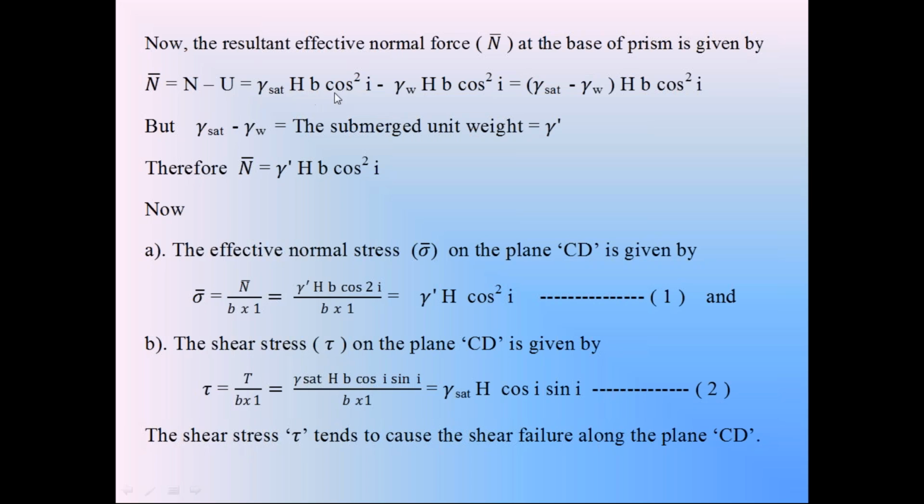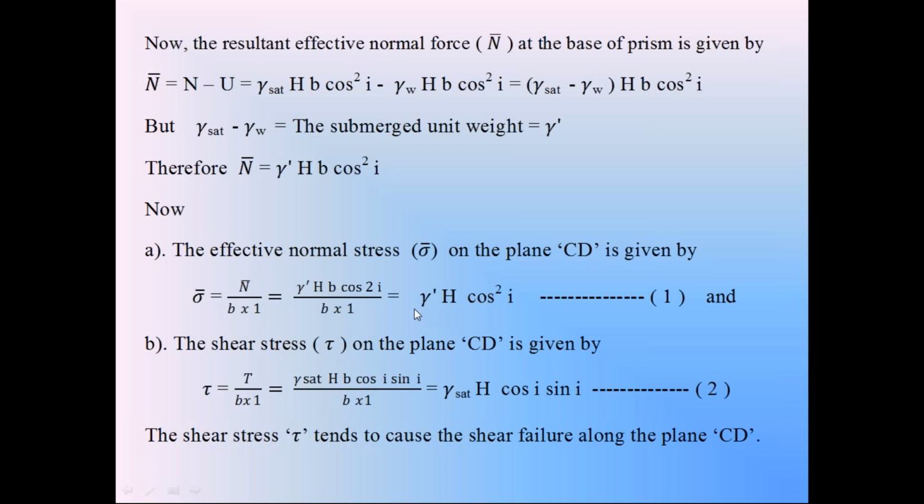N is gamma saturation H B cos square I, minus U, gamma W into H B cos square I. Take this H B cos square I common in both terms. So it is H B cos square I into gamma saturation minus gamma W. In soils, gamma saturation minus gamma W is the submerged unit weight, gamma dash. So this N dash is equal to gamma dash H B cos square I. Because of this effective normal force, the effective stress acting on the surface CD, sigma dash, is equal to N dash by area of the surface CD, B into 1.